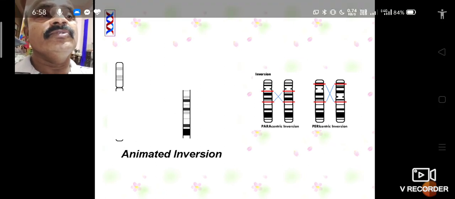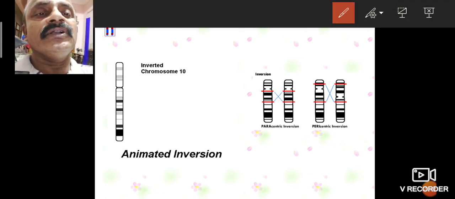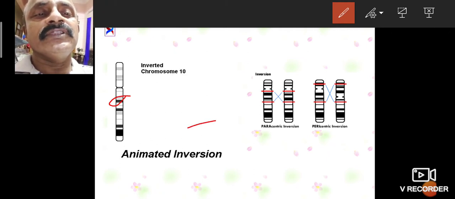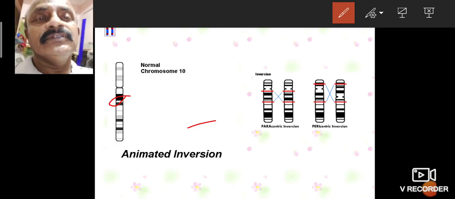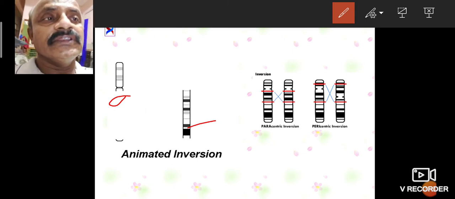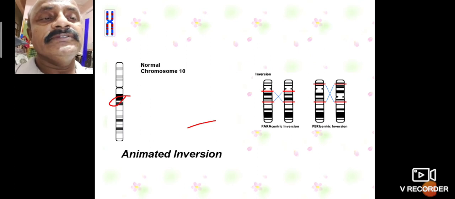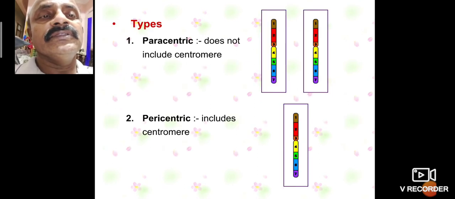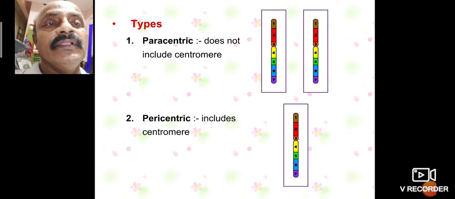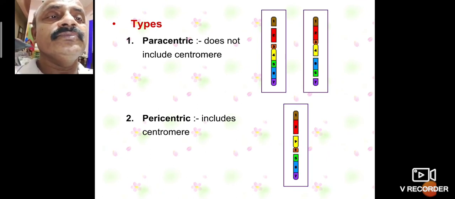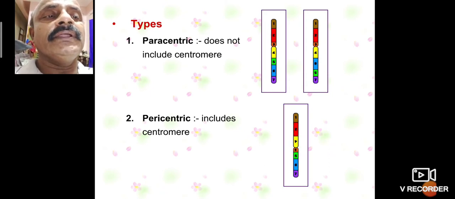This animated chromosome shows this part up and down. The black color patches are on the downside. Then the upper part, the white color patches, are jointed. That is the two joints which exhibit the animated inversion. This inversion has two important types: paracentric and pericentric. The paracentric inversion means the upper part of the centromere.